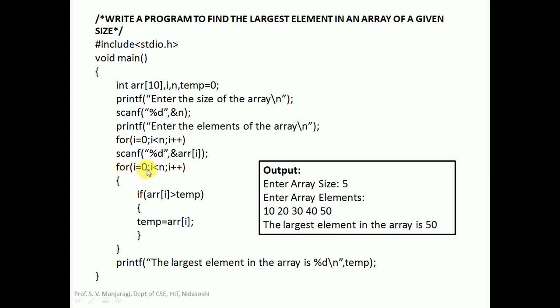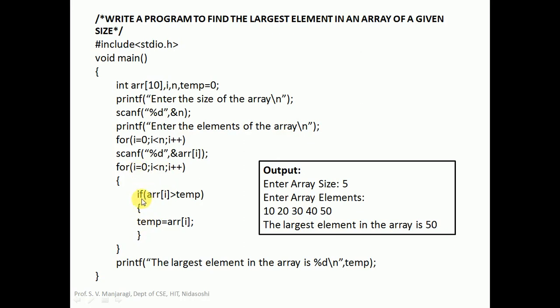Again this is for array index from 0 to n minus 1. In this example it is up to 4. This is the updation, and where this for loop starts and ends is called the body of the for loop. It is going to be executed repeatedly n times, from 0 to n minus 1. And in this body, we find out the largest array element.